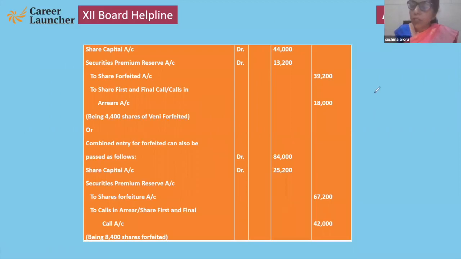So for reissue, we have to make this type of entry. I am sure you must know that: bank account debit, share forfeiture account debit, to share capital.